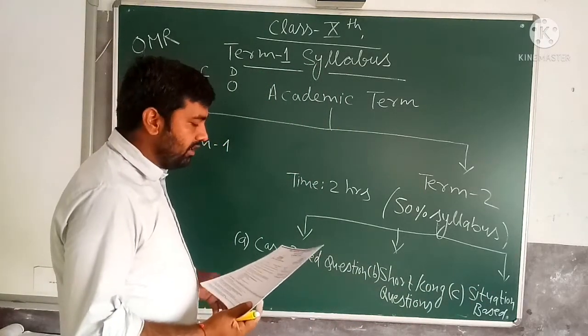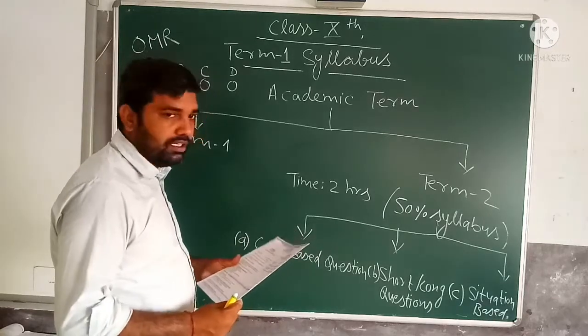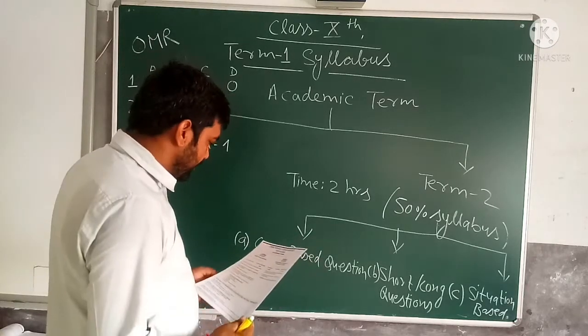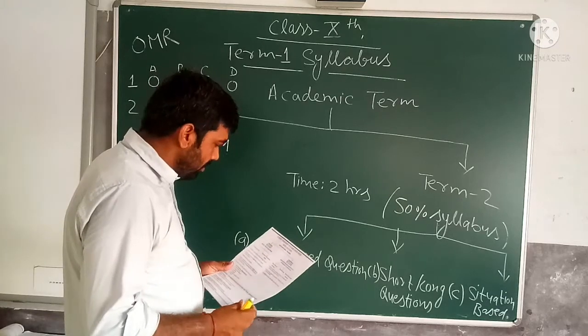Now, when will the term 1 and term 2 exams be held by the CBSE?